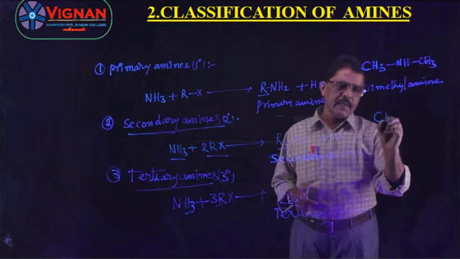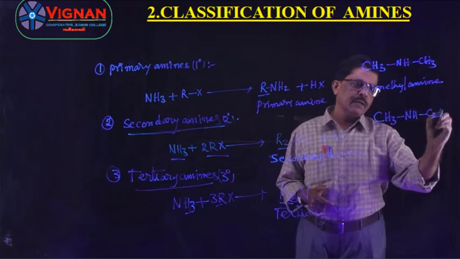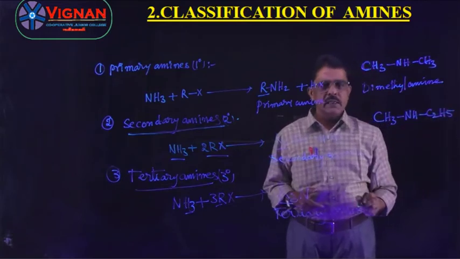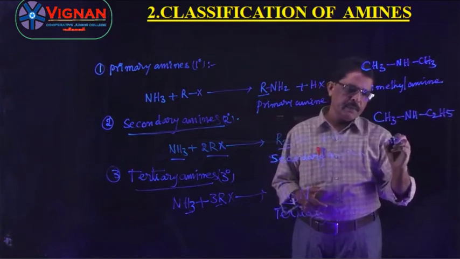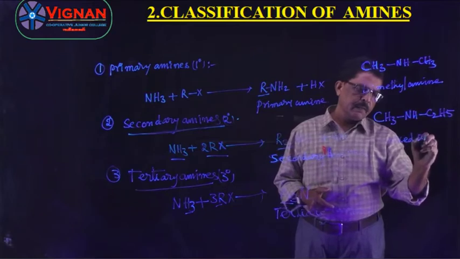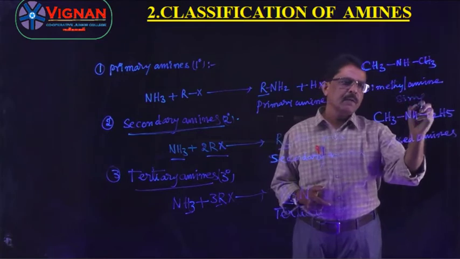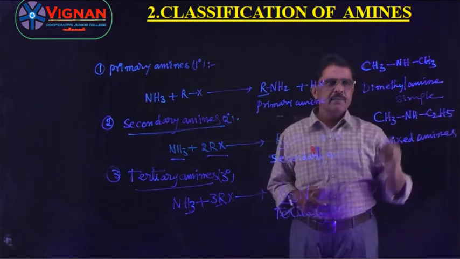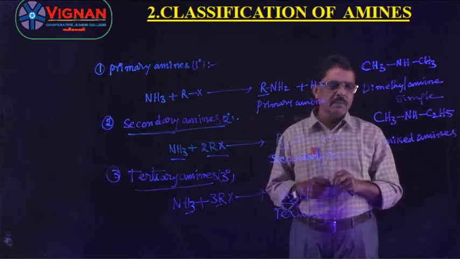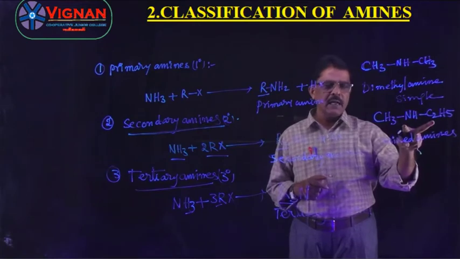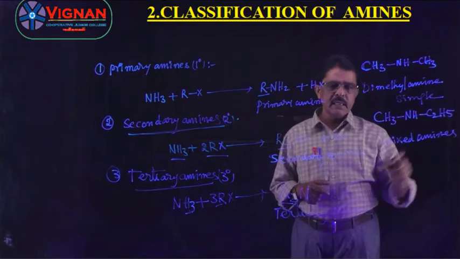Suppose I want to write CH3NHC2H5. Here both alkyl groups are different. Therefore, this is the mixed amine. So, amines are classified as simple amines and mixed amines. If the two alkyl groups are identical, they are said to be simple amines. If the two alkyl groups are not identical, or different, we can say they are mixed amines. Right, understand?